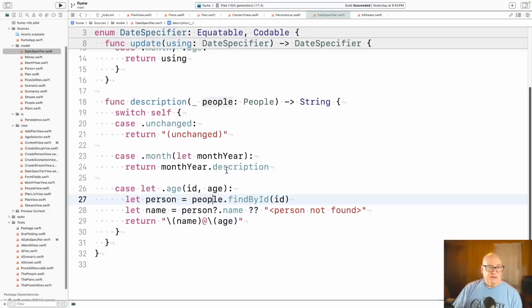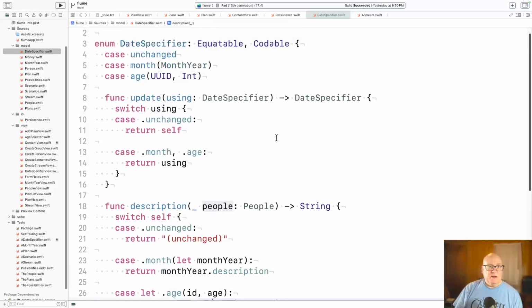All right, the next thing we did was somewhat small, but we have this notion of a date specifier, and currently you can specify that the date is unchanged relative to another one, or it should be set to a particular month and year, or it should be a person and their age. And so this used to have just the name and the birth date in place, and maybe something else.